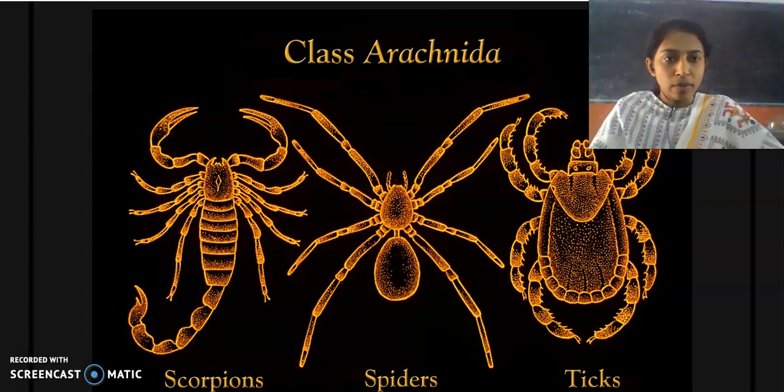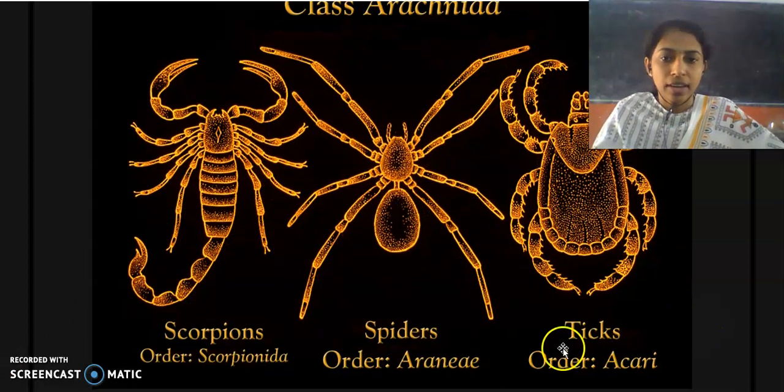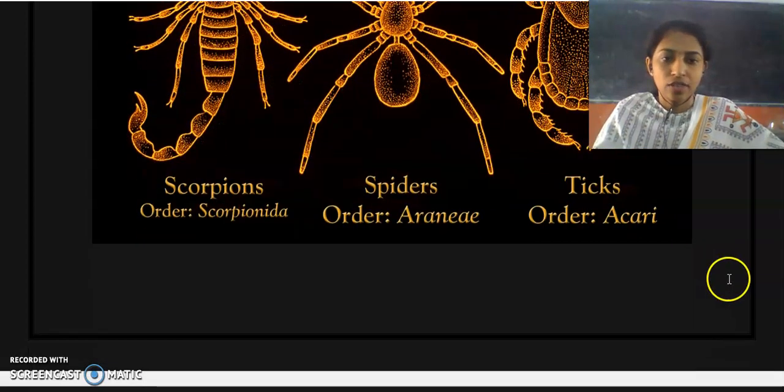So, the common members of this class are scorpions, spiders, ticks, mites, etc. Most of the members of this class are terrestrial organisms and some can even be found in our houses too. I have provided some diagrams. These are the members of class Arachnida, that is scorpion, spiders, ticks, etc.